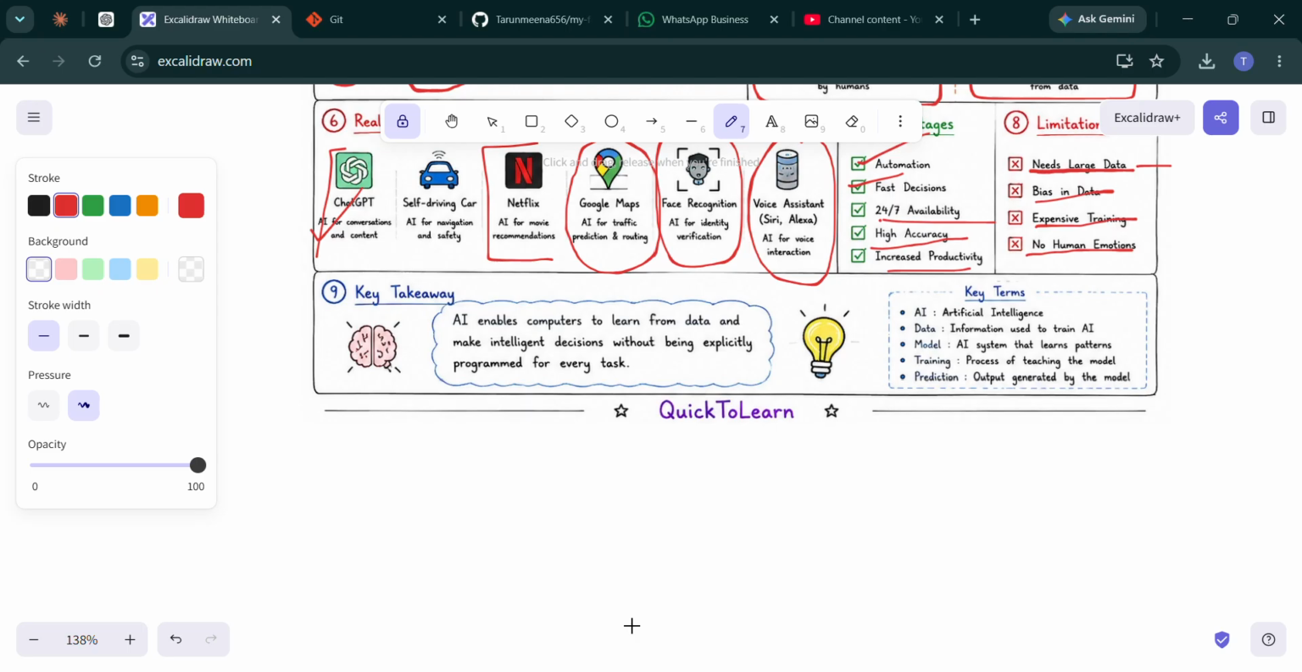Now let's take the key takeaway. To summarize, artificial intelligence enables computers to learn from data and make intelligent decisions without being explicitly programmed for every task. Today AI powered tools include ChatGPT, recommendation systems, navigation apps, and voice assistants. As AI continues to evolve, understanding its fundamentals becomes an increasingly valuable skill, because it makes intelligent decisions without needing explicit instruction for every situation. So this is AI.